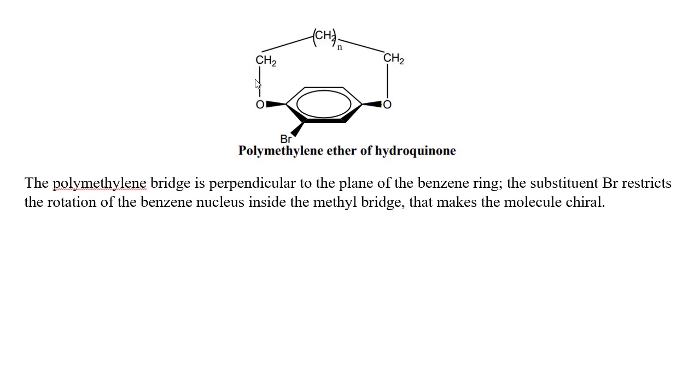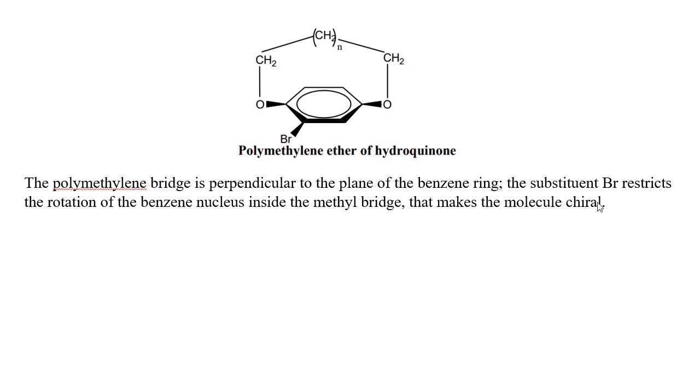polymethylene bridge is perpendicular to the plane of benzene ring. See, the plane of benzene ring is horizontal, whereas the plane of polymethylene bridge is perpendicular to the plane of benzene ring containing these two oxygens and the substituent bromine.